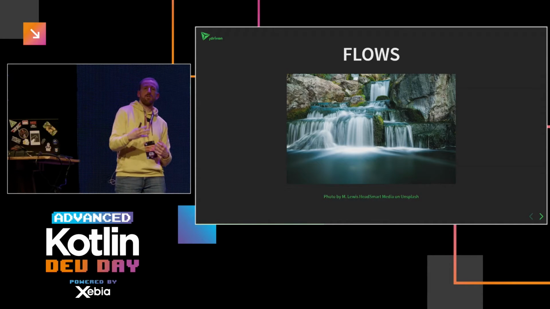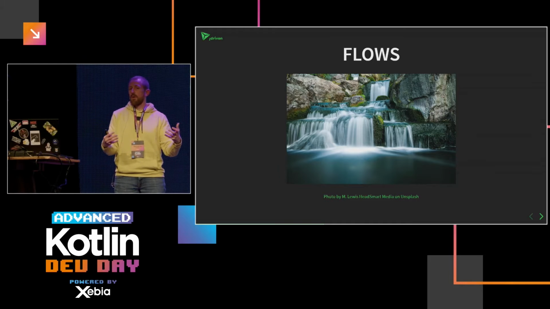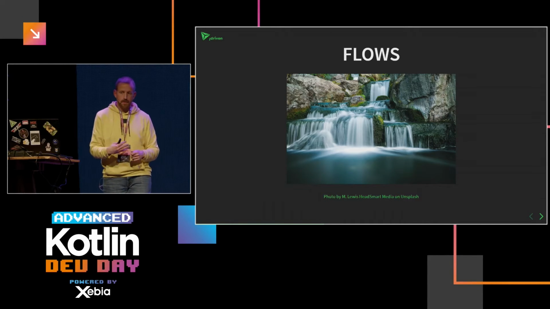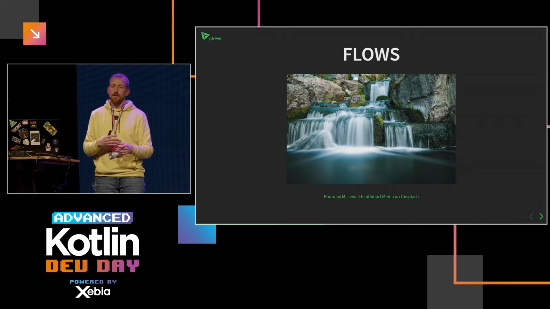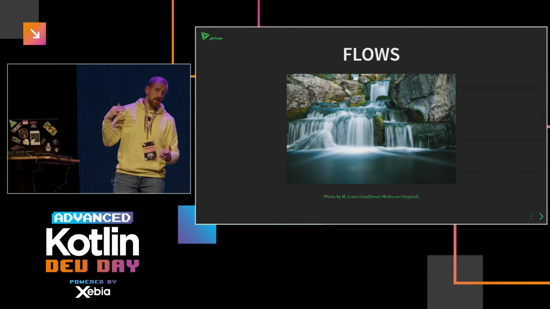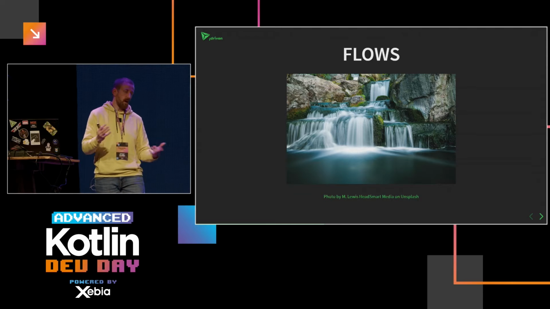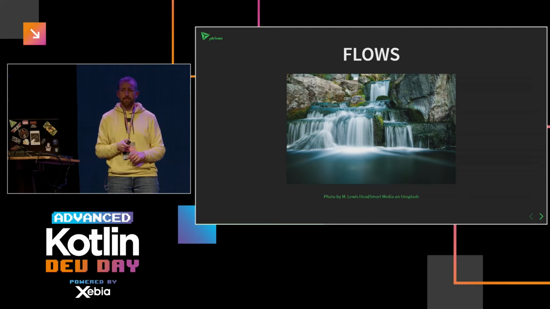When we ask the flow for the next item, it might take a while, so there can be a delay. Those familiar with reactive programming might think, oh, it's like an observable. Yeah, it has some overlap.